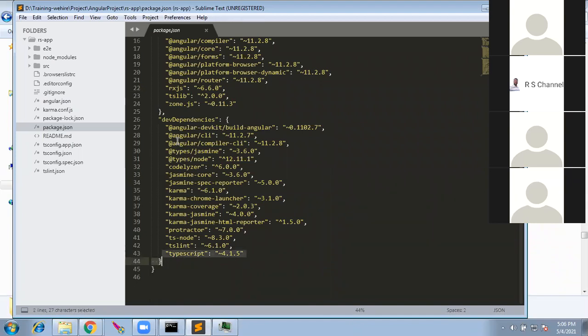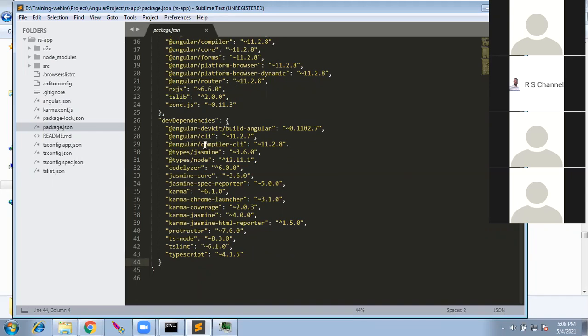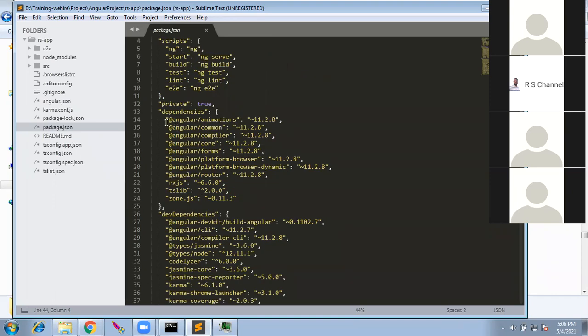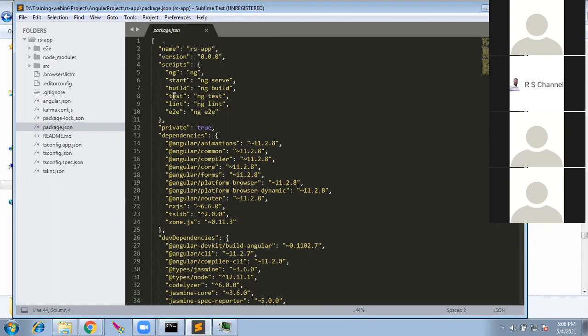So the use of package.json is the same as the classpath file in Java. It contains the references to all the external plugins which are needed for the Angular application and used by our project. Any questions?